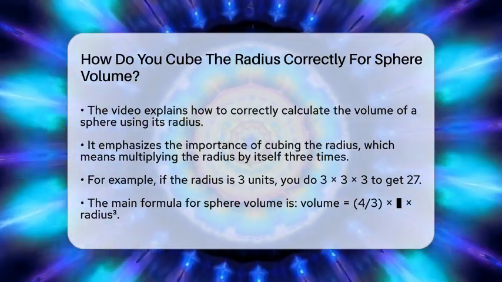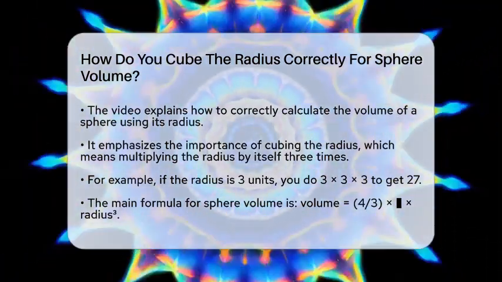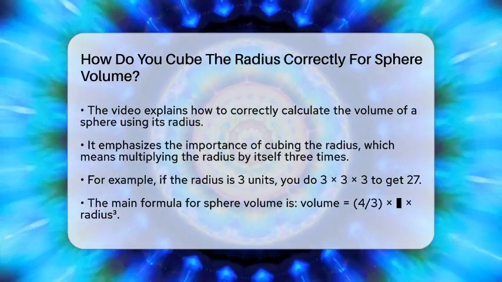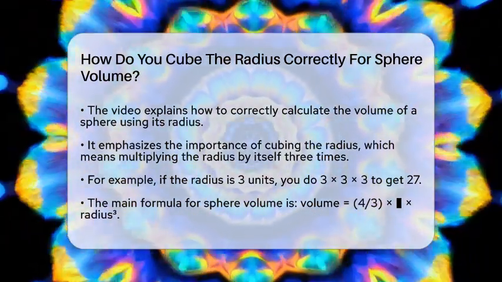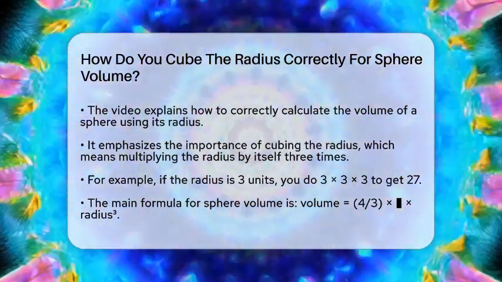Cubing means multiplying the radius by itself 3 times. If your radius is a certain number, say 3 units, you do 3 times 3 times 3, which equals 27.